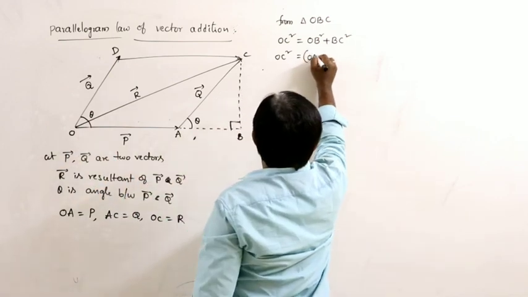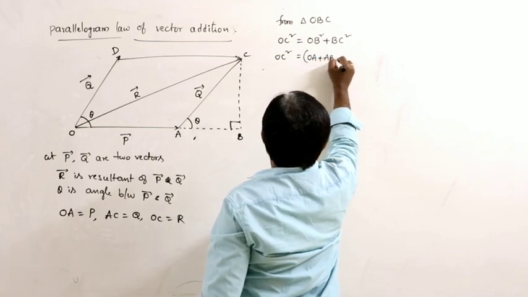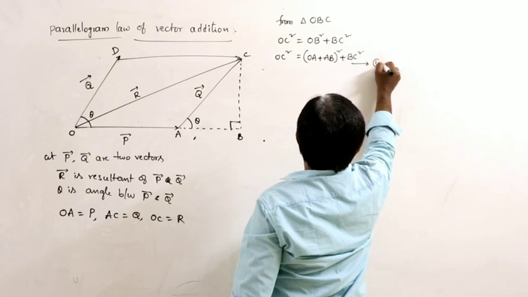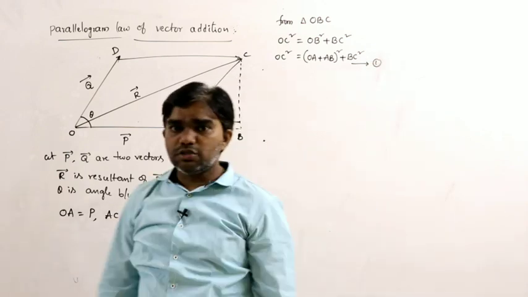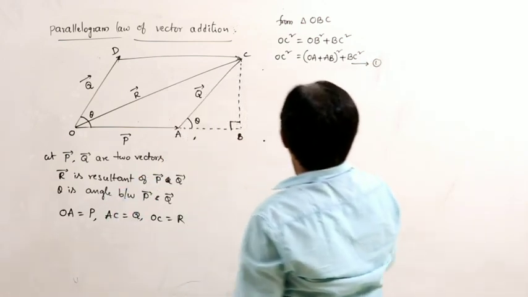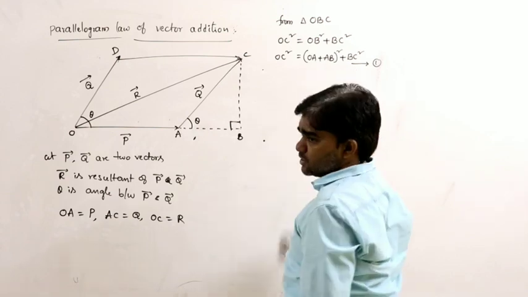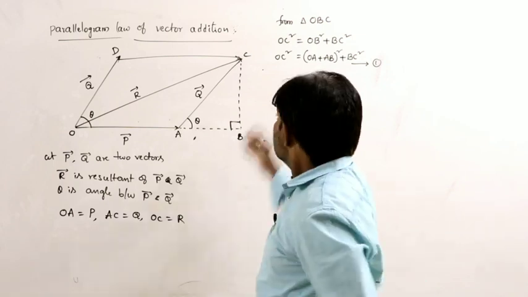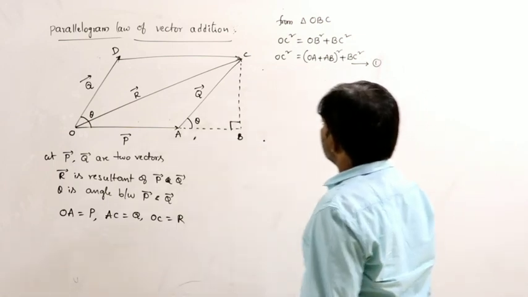So OC square is equal to (OA plus AB) whole square plus BC square. Let us say this is equation 1.